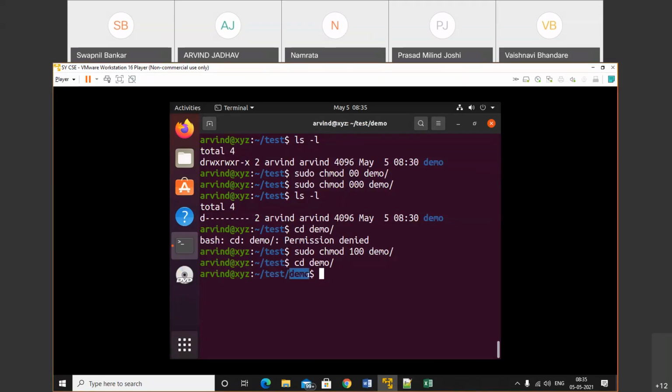I have gone inside, and now I'm listing out. Let me do ls. See, ls means permission denied. Okay, I went inside but I don't have the permission to list. So now here we add 4. Okay, 4 means read. So